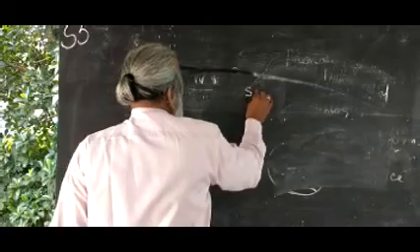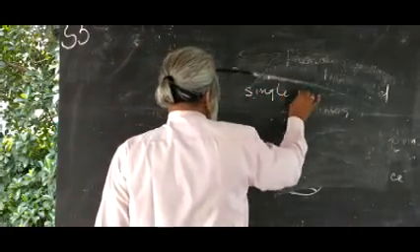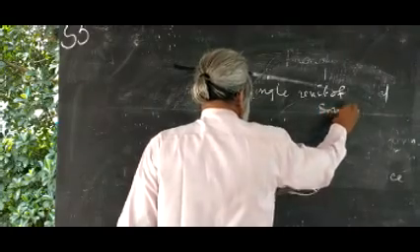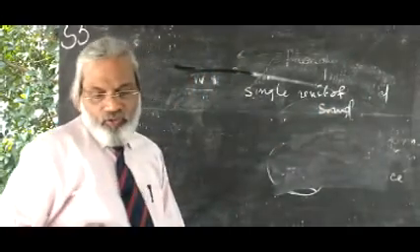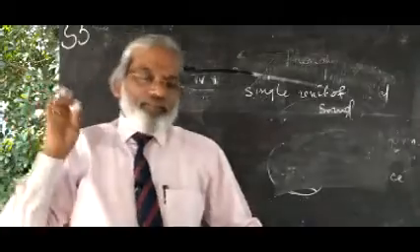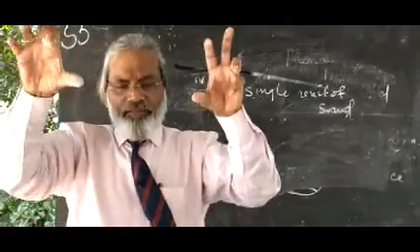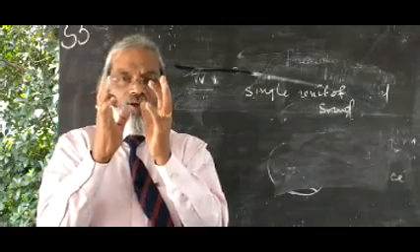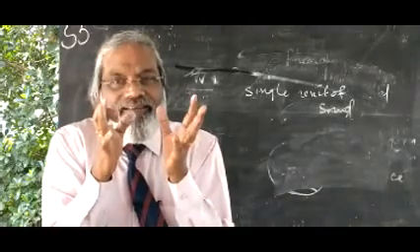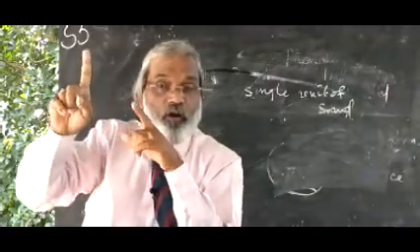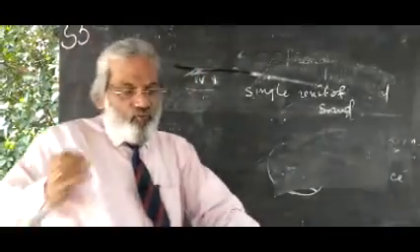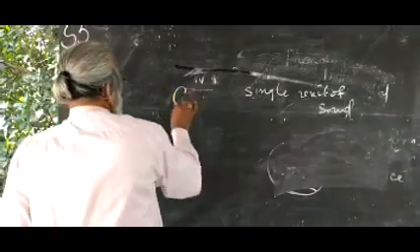A word is a single unit of sounds or letters. Some letters you take, keep in a group, keep in a cluster. Then when it points out something, that is a word. For example, we write cat.